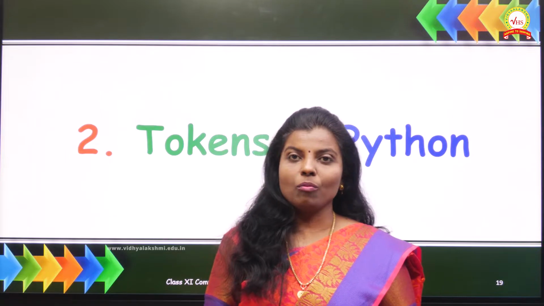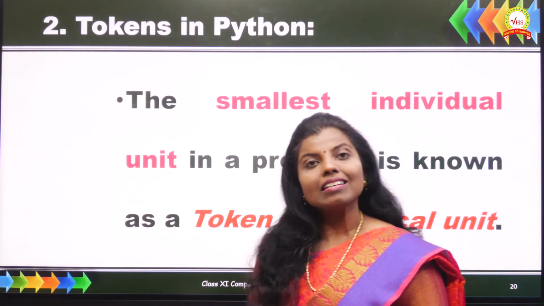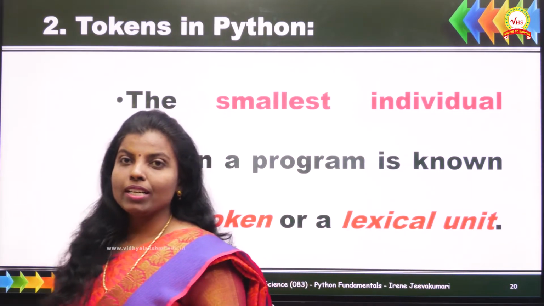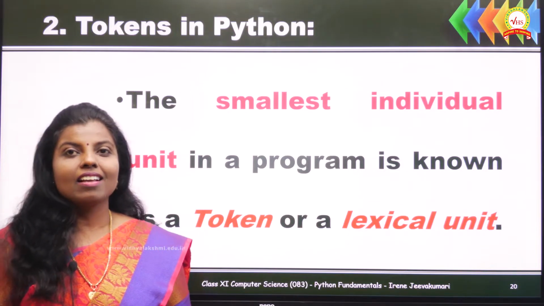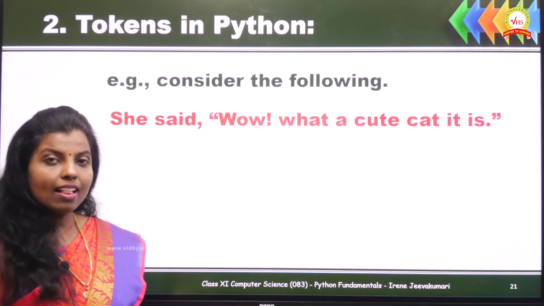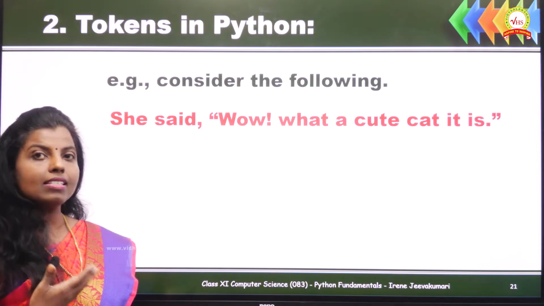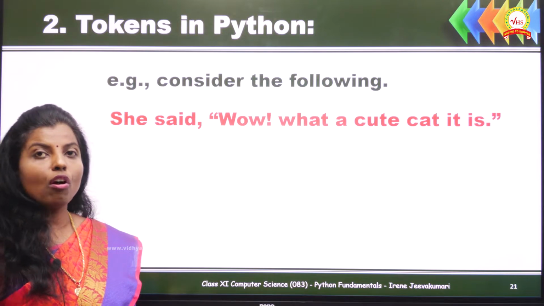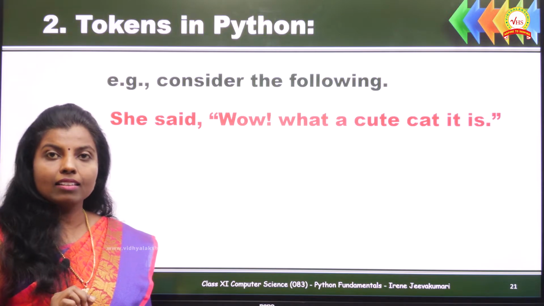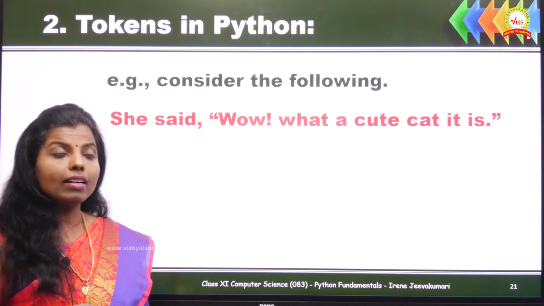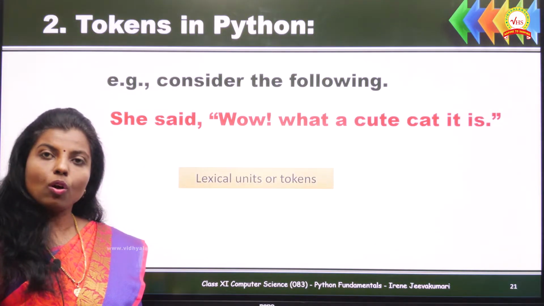Now we are going to learn about tokens in Python. What are tokens in Python? Tokens are the smallest individual unit in a programming language. They are also known as lexical units. Let us understand the concept of tokens using this English sentence. It consists of some words and some symbols. Each and every word and these symbols come under some category. These categories are known as lexical units or tokens.